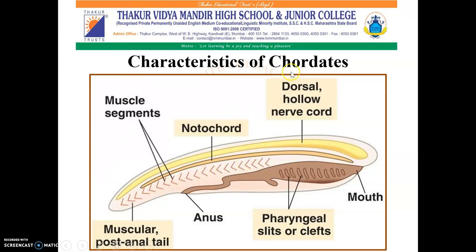This picture shows the characteristics of a chordate. Over here you can see the presence of the notochord. And the pharyngeal slits are also present in the body of chordates. And here you can see this is the nerve cord that is present on the dorsal side of the body, and also it is hollow. Here is the mouth. Heart is also present in the body of chordates. These are the muscle segments and the muscular post-anal tail, and over here is the anus.